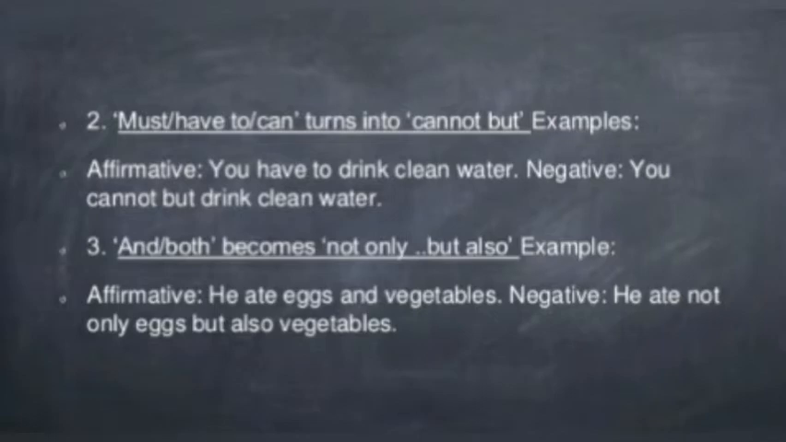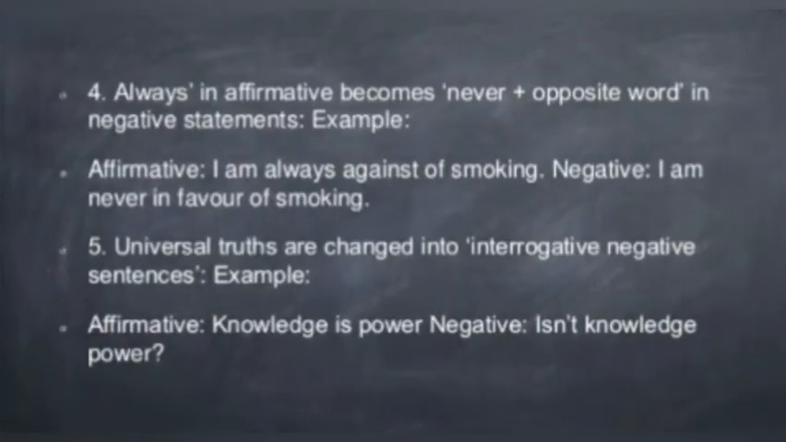Next, must, have to, or can turns into cannot but. You have to drink clean water. Negative it will be: you cannot but drink clean water. And both becomes not only but also. He ate eggs and vegetables. He ate not only eggs but also vegetables. Always in affirmative becomes never plus opposite word in negative statement. I'm always against smoking. Negative it should be: I'm never in favor of smoking.